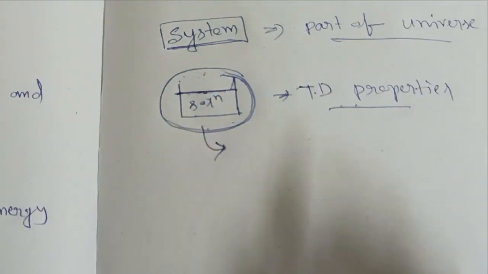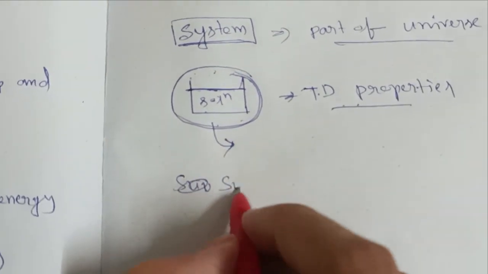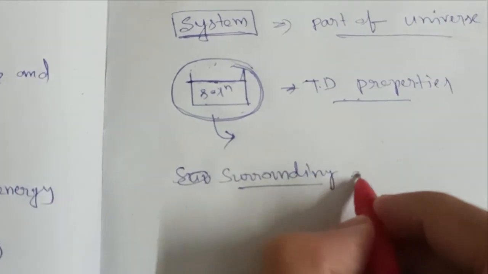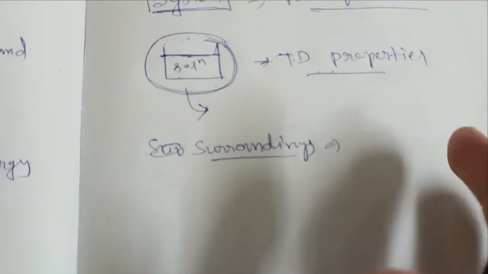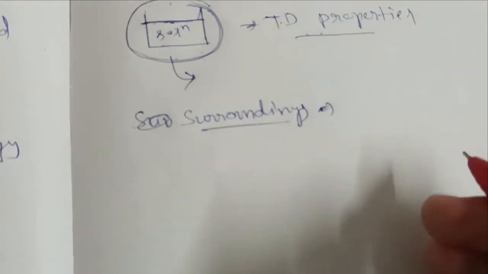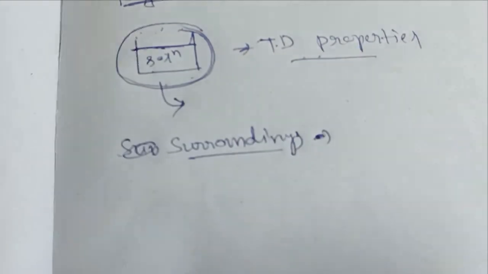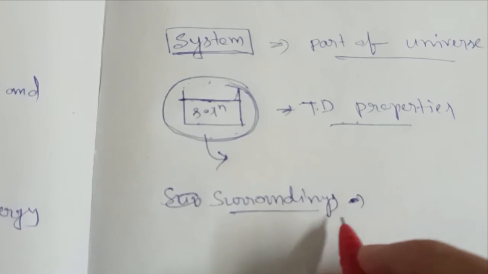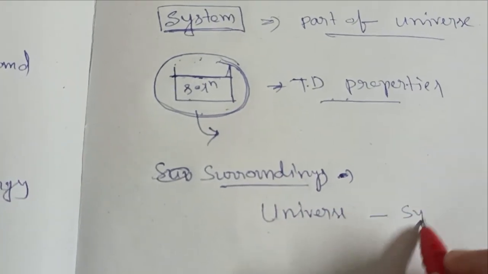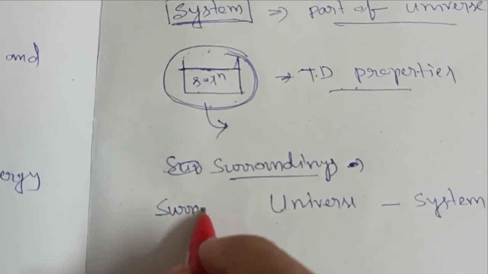This is the system. And what is surrounding? Surroundings is the other part of the universe, that is, without the system, the whole other universe is the surroundings. So surroundings is universe minus system. This is called surrounding.